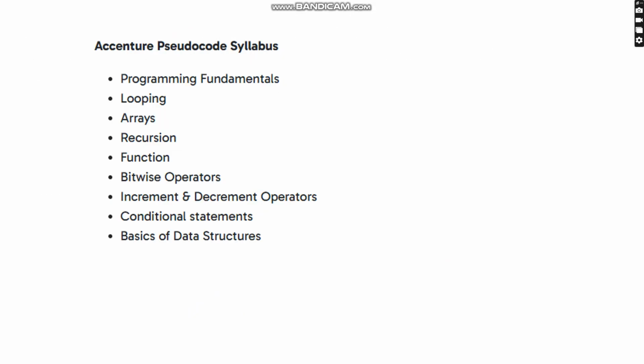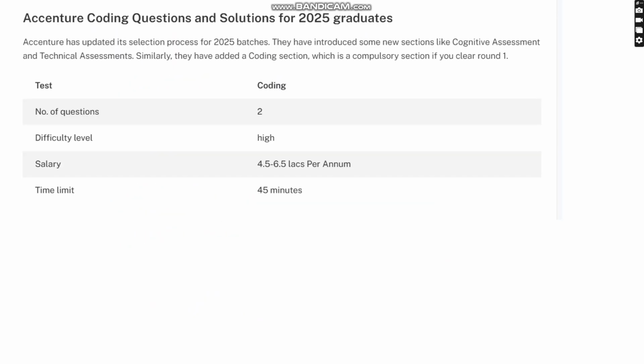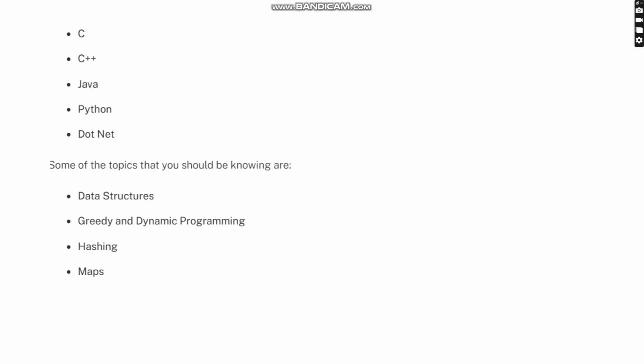And this is the pseudocode syllabus. Program fundamentals, looping, arrays, recursion, functions, bitwise operators, including different operators, condition statements based on the data structures. Coming to the coding point of view, they are providing two questions, and all these are difficult level only. Here the salary package is 4.5 and 6.5. And the time limit is 45 minutes.